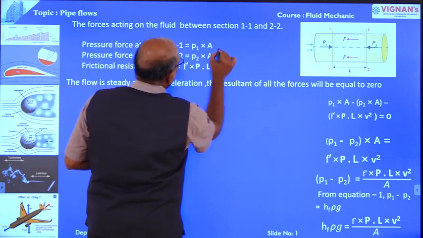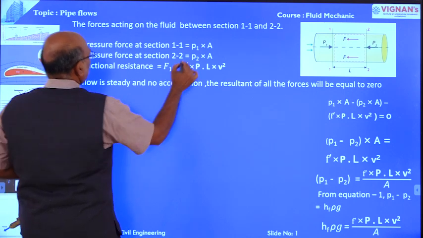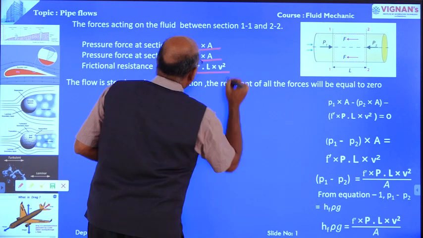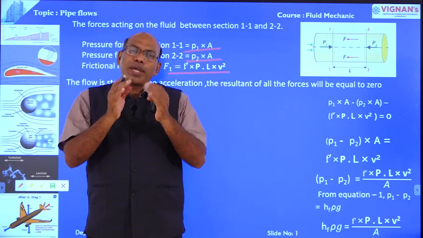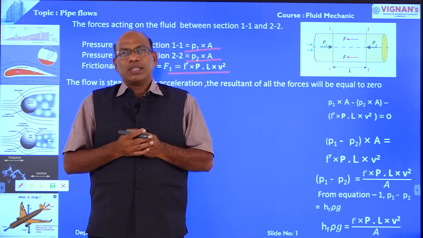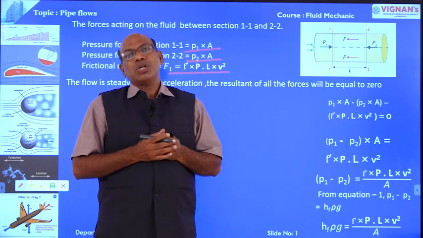Here, this is the pressure force at section 1-1, the pressure force at section 2-2, and the frictional resistance. Now the flow is steady and uniform. There is no acceleration. Therefore, the resultant of all these forces must be equal to 0.